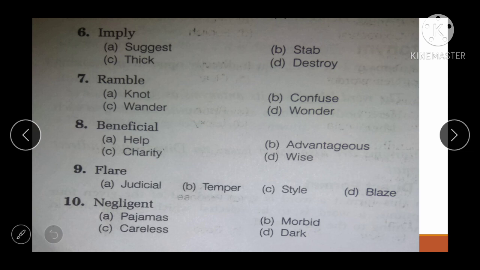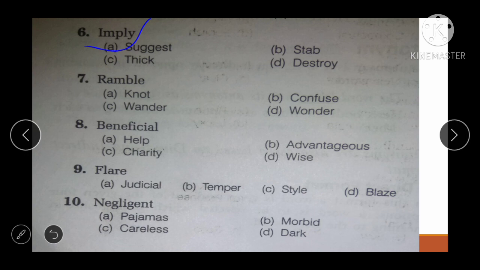The first one is imply. The correct answer will be suggest. Now let's form an example. When a person has a bad day, that doesn't imply that they are always sad. It means that doesn't suggest that they are always sad.